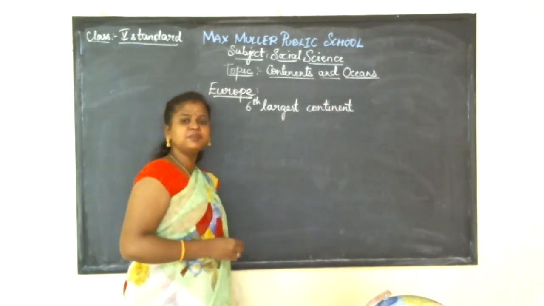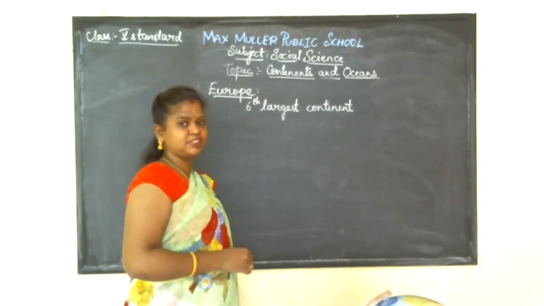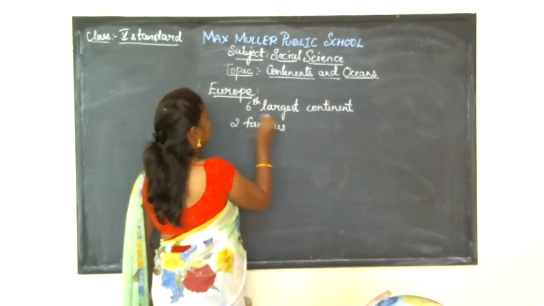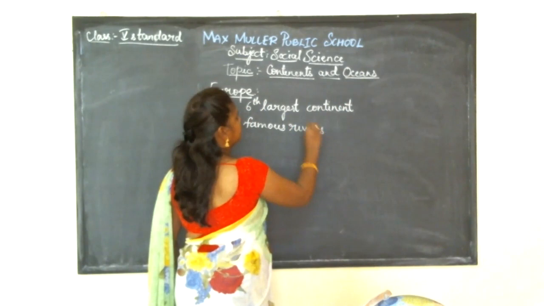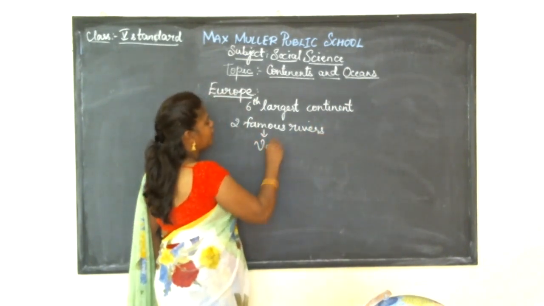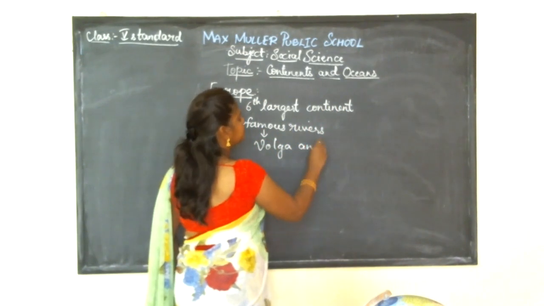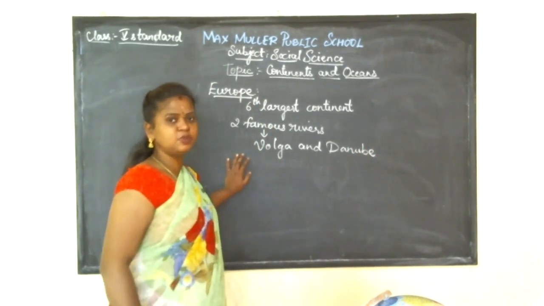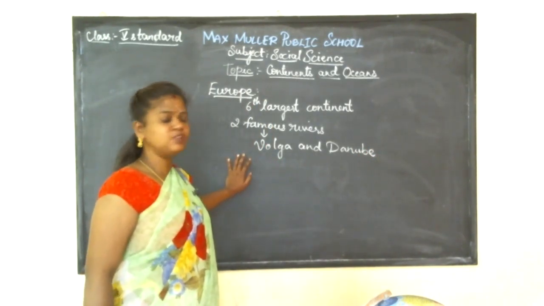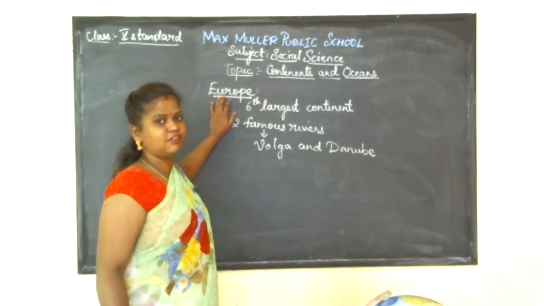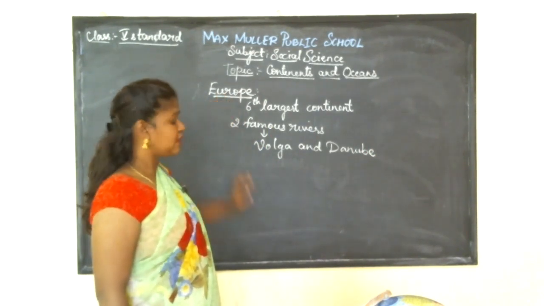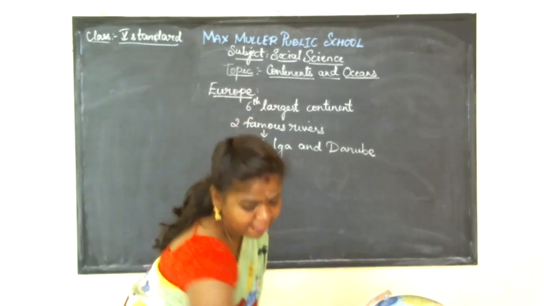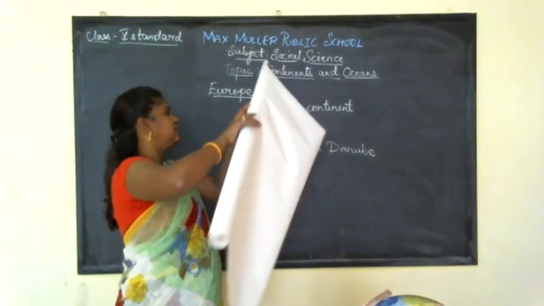Here in Europe there are 2 famous rivers, the Volga and the Danube. These are the 2 important rivers flowing in Europe. Children, you can see Europe here.